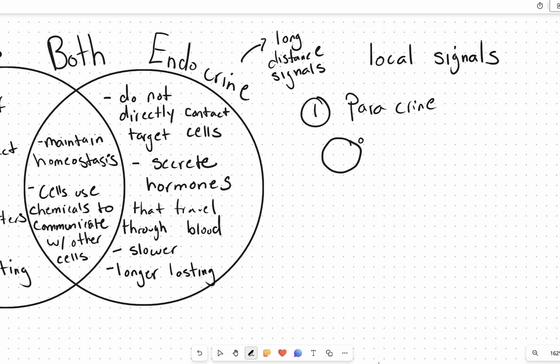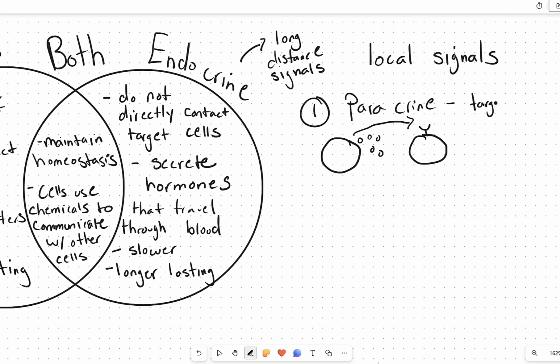In paracrine signaling, one cell is going to release the chemical messenger, and then it's going to diffuse into the interstitial fluid. Then it will diffuse to a close-by target cell. This is not going to enter the blood like a hormone does.